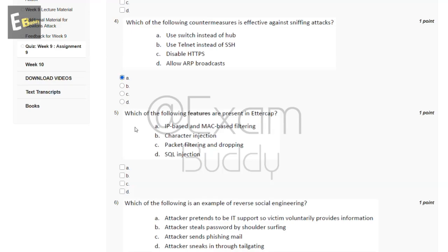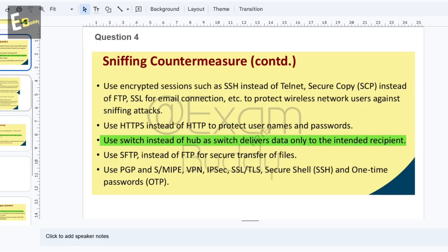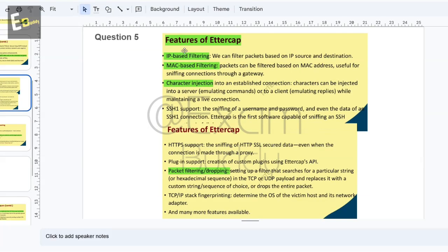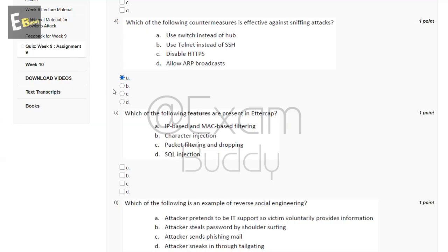Now the fifth question is, which of the following features are present in Ettercap? Let's check the answer of our fifth question. Features of Ettercap: IP-based filtering, MAC-based filtering, character injection. So the answer of our fifth question is A, B, and C.